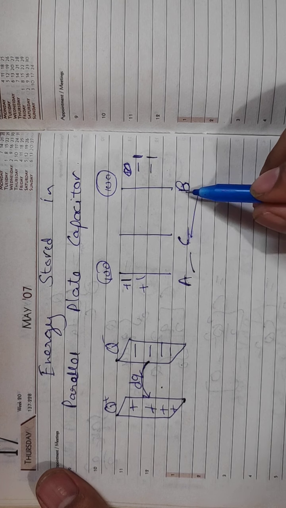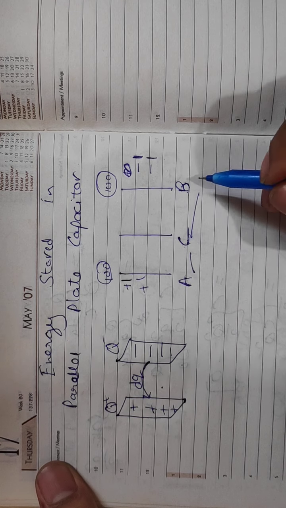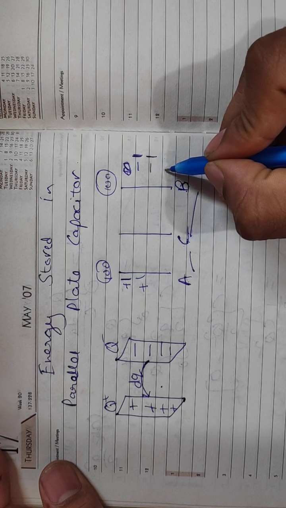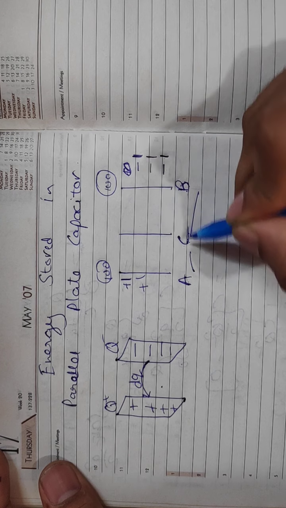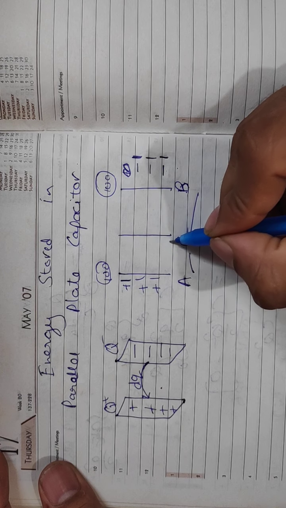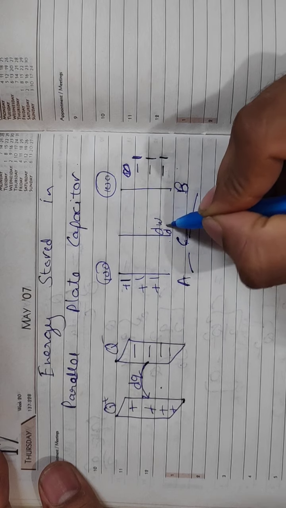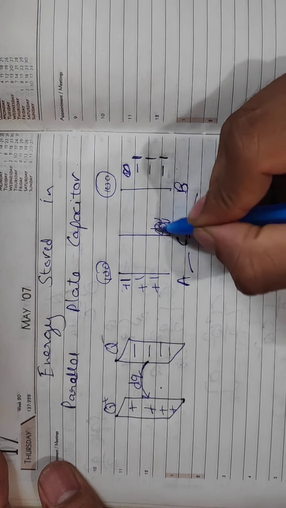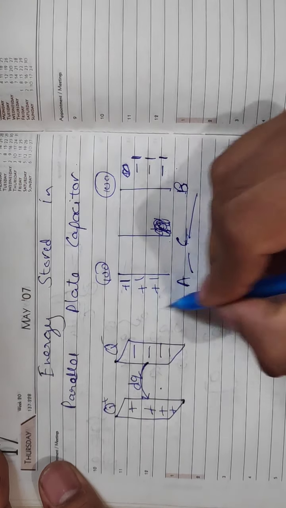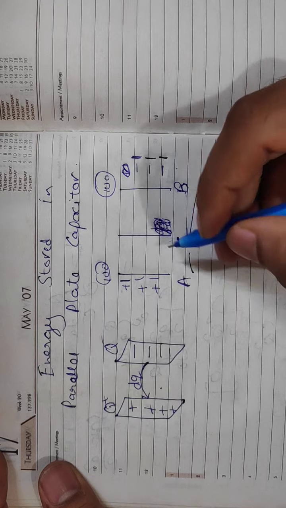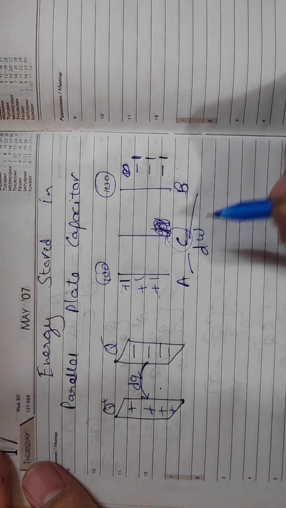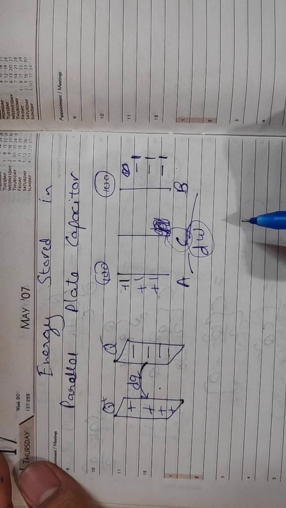Once again, C goes to B and asks the same thing. This time B tells C, I'll not give you 1 rupee for one assignment, write 2 assignments, then only I will give you the money. So C writes 2 assignments. In between, C does all the work, every time it does dW work, and this work goes on increasing. Here the negative charge is accumulated, here positive charge is accumulated, and in between work is done by C. C has written many assignments for B.